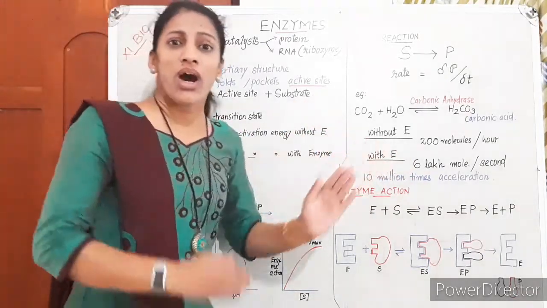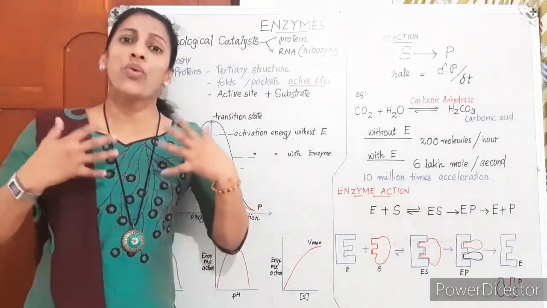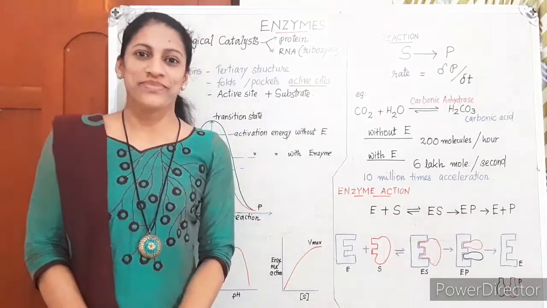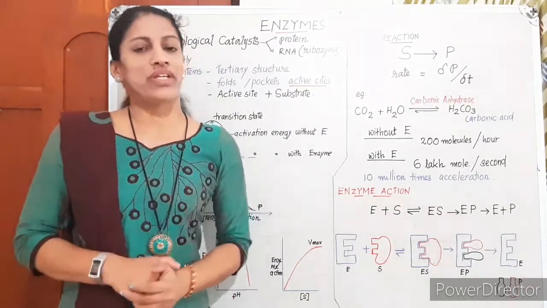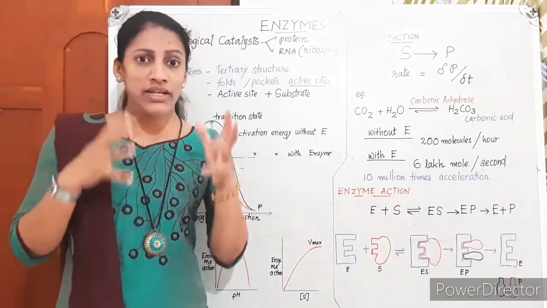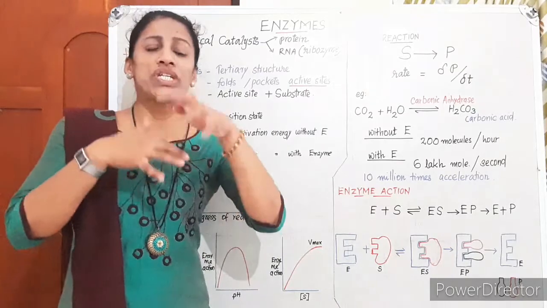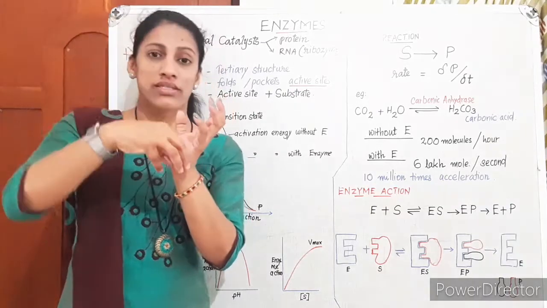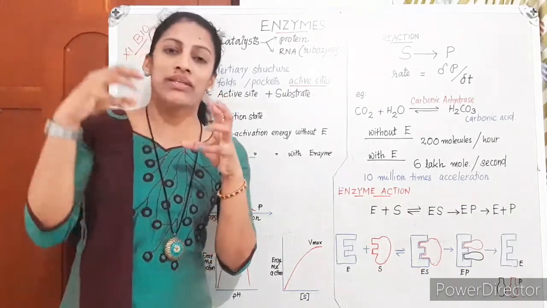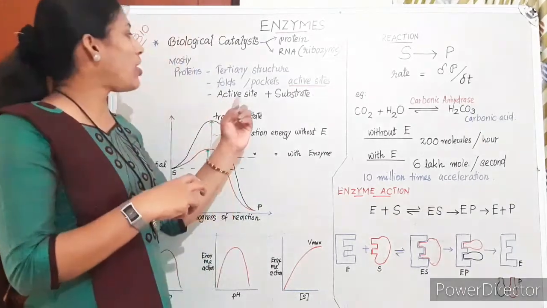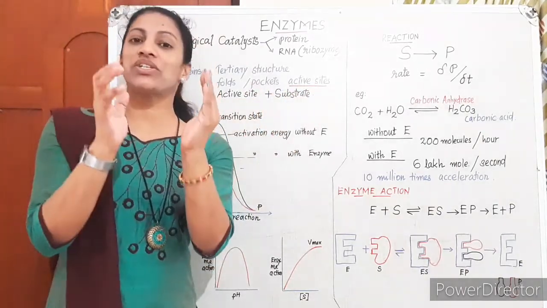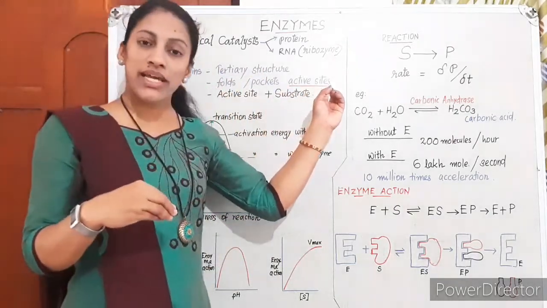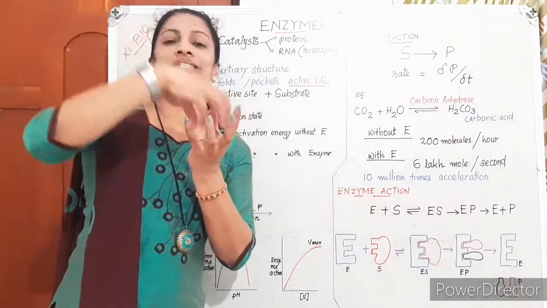Then how is this enzyme able to increase the speed of the reaction? What magic does it do? The enzyme we have studied is mostly protein, and the protein in its tertiary structure has many folds, and in these folds it has some pockets, and in these pockets it can accommodate the substrate. So these pockets are called active sites. In the tertiary structure of the protein or enzyme, there are so many crevices which can be called active sites. These active sites are specific for fitting with the substrate.